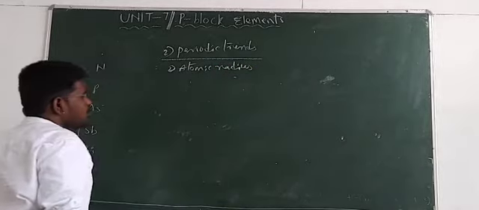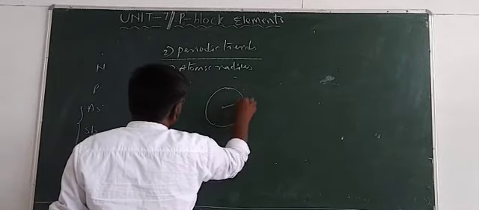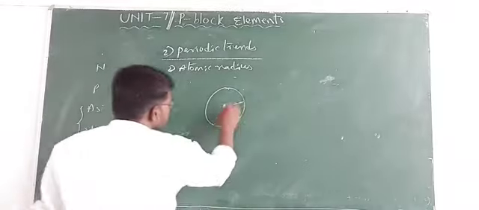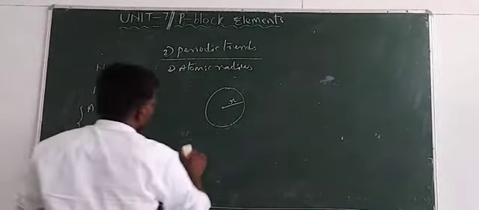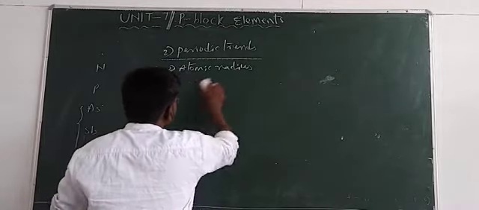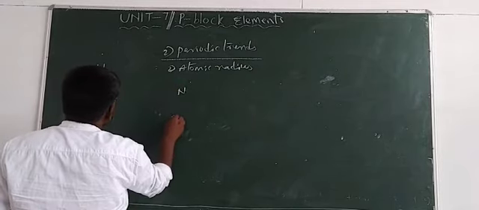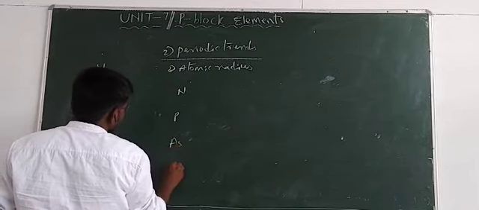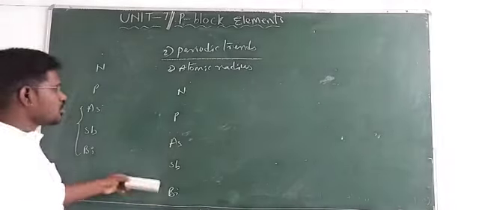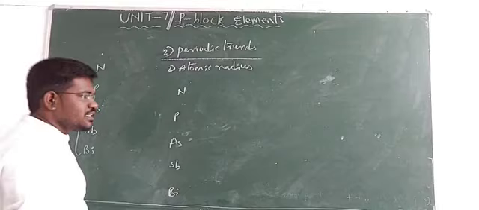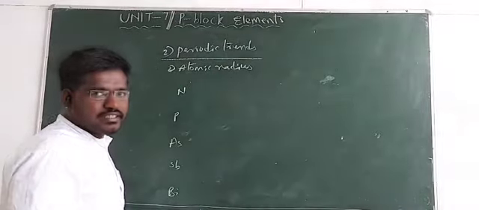So you know guys, atomic radius means, in simple words, the distance between the nucleus and the outermost shell of an atom. Now let us discuss the change in atomic radius in the 15th group elements: nitrogen, phosphorus, arsenic, antimony, and bismuth. From top to bottom, the number of shells increases. Due to the increase in the number of shells from nitrogen to bismuth, atomic size increases.